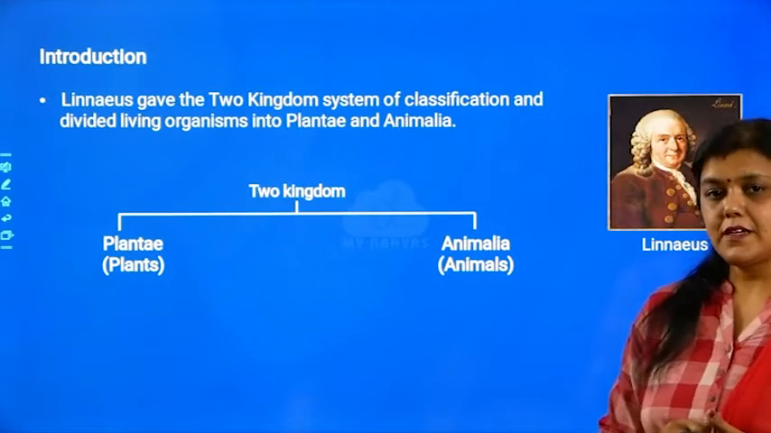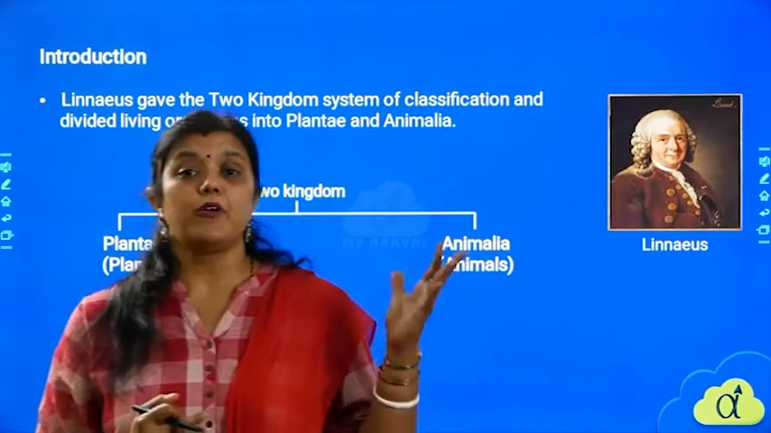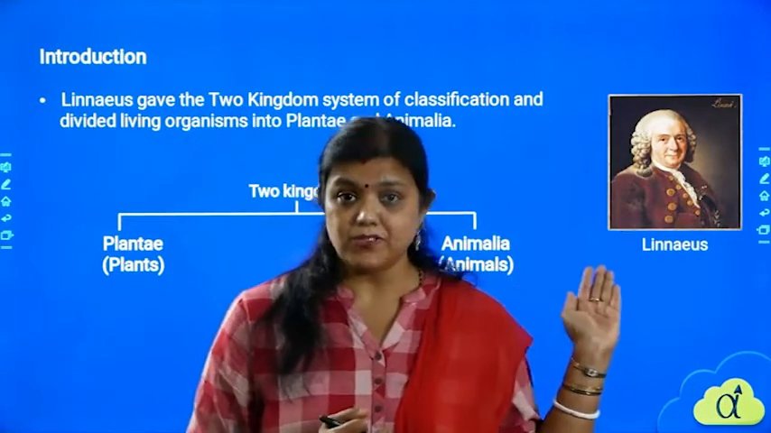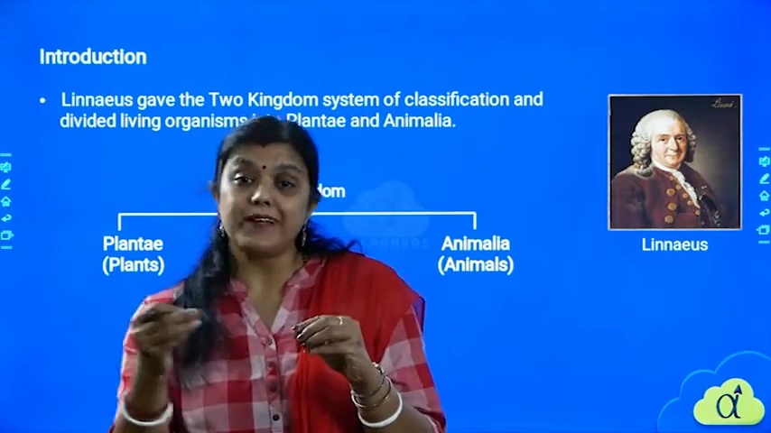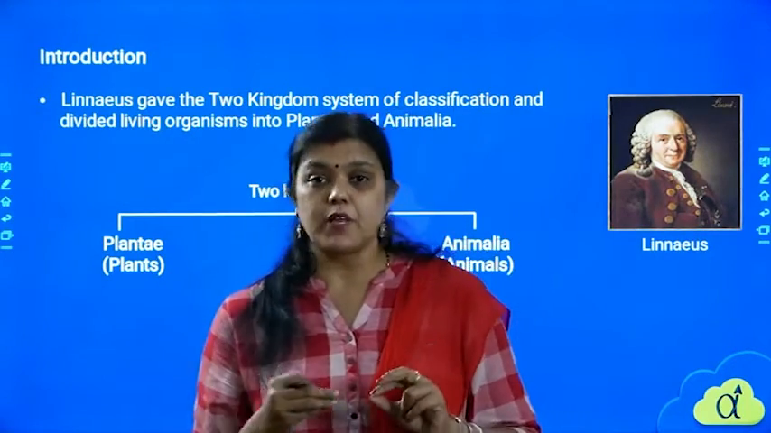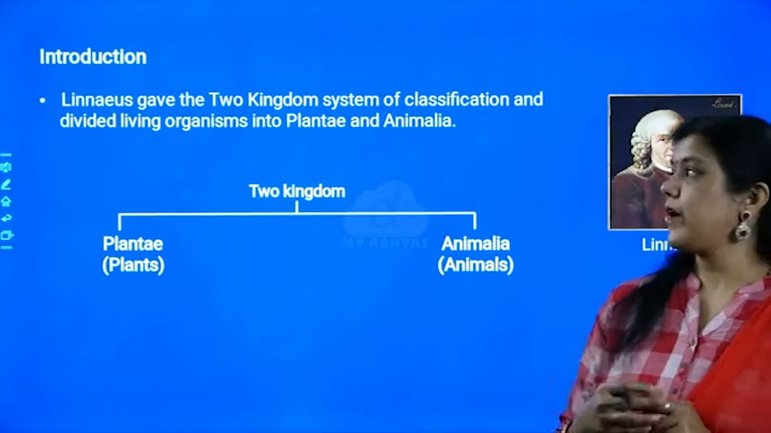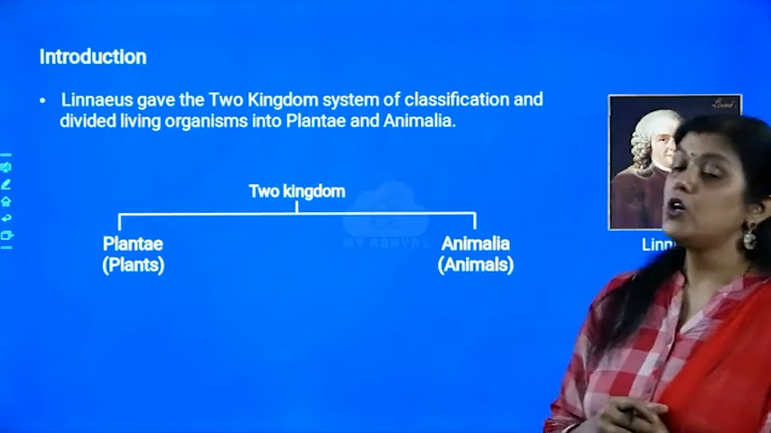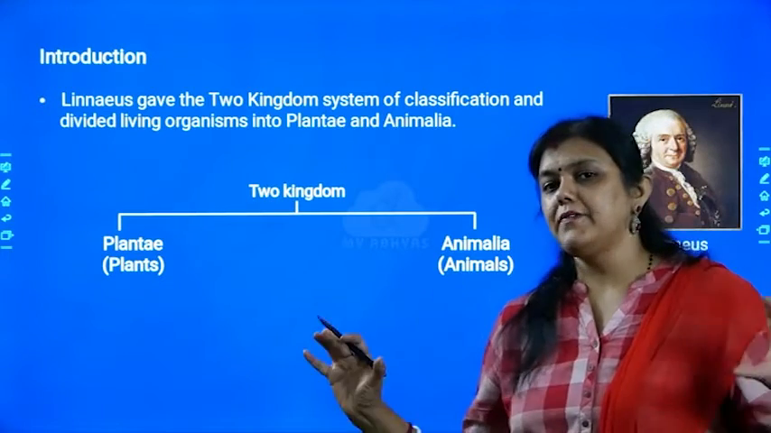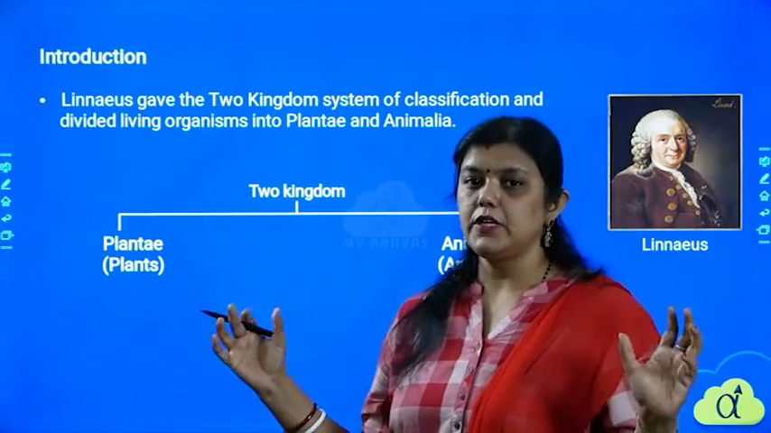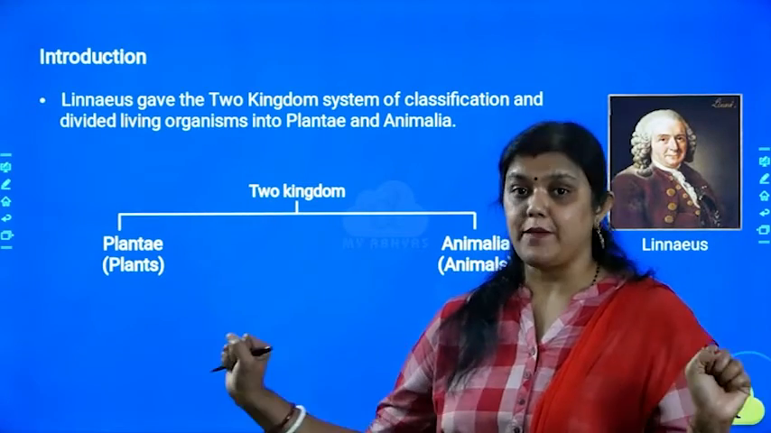The next scientist to come was Linnaeus, Carolus Linnaeus. We have studied Carolus Linnaeus' contribution in the previous chapter. He was the first scientist who started binomial nomenclature, that is a two-part way of naming an organism, right? So Carolus Linnaeus came with the next type of idea, that is what he called the two kingdom system of classification. He completely divided the whole living world into two categories. One is the plants and the other one is the animals.